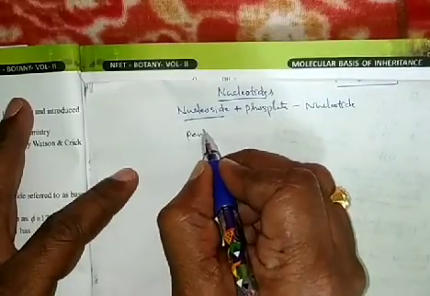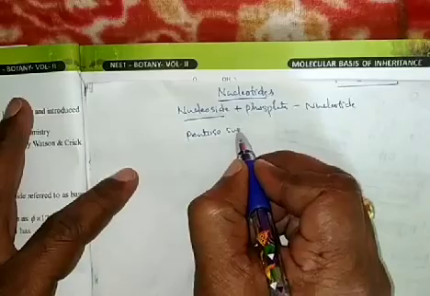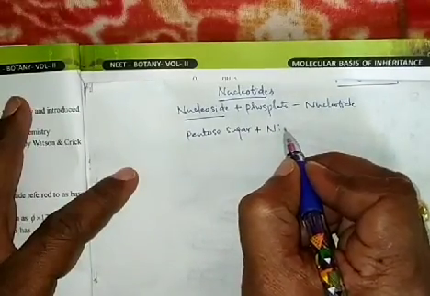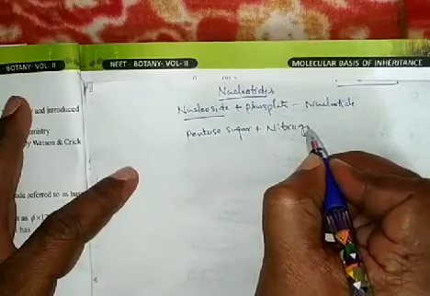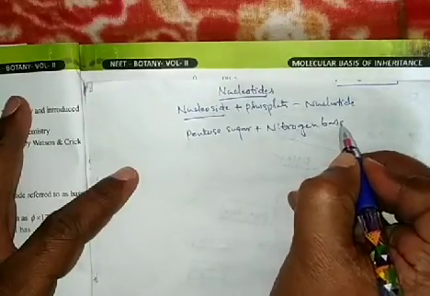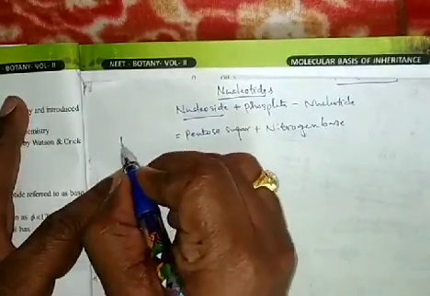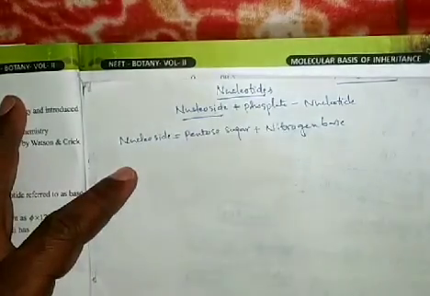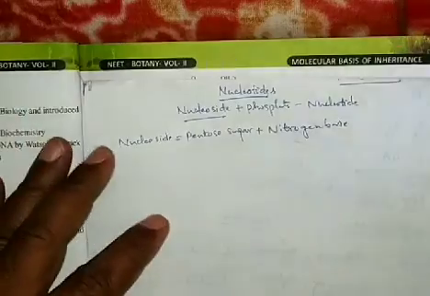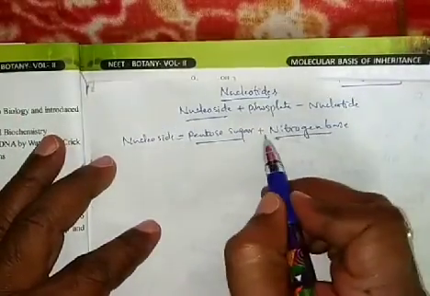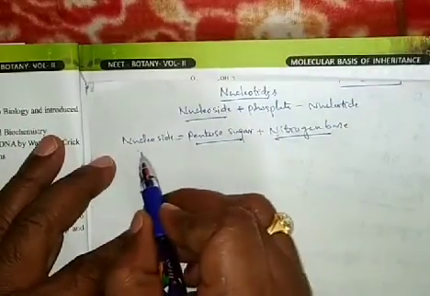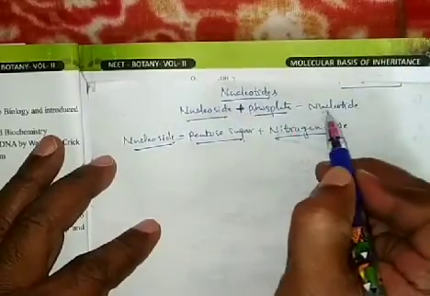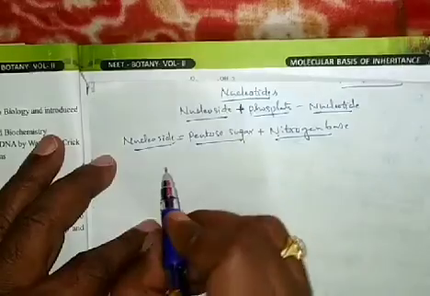Pentose sugar plus nitrogen base, with the N-glycosidic bond, forms a nucleoside. This nucleoside reacts with the phosphate of the phosphoric acid and forms a nucleotide. In such a way nucleotides are formed.